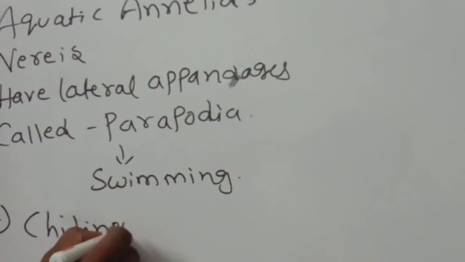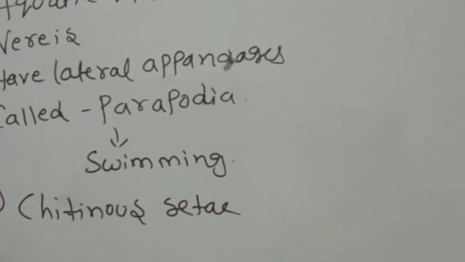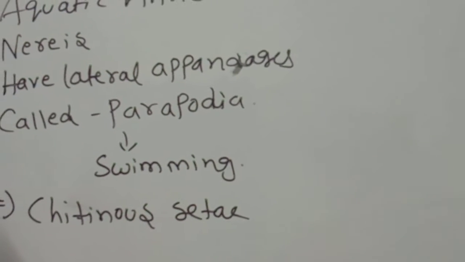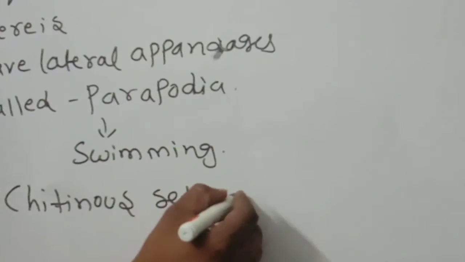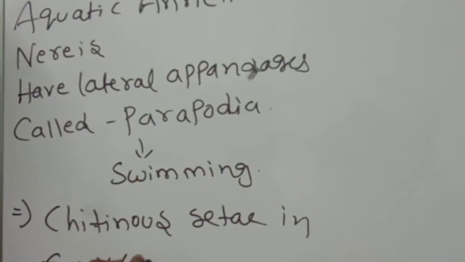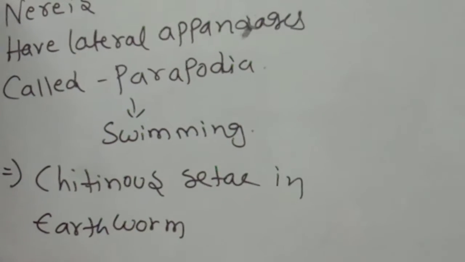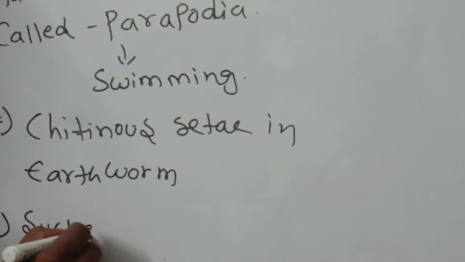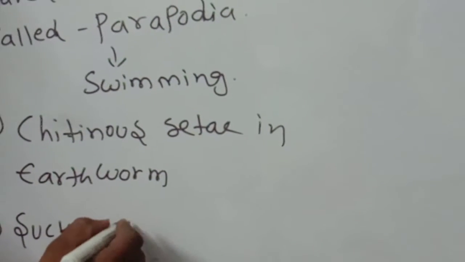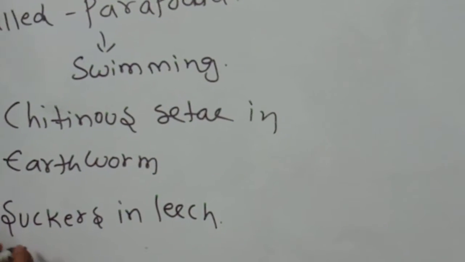Chitinous, very strong. Setae. Chitinous setae are present in the earthworm. In earthworm also present. And suckers in leech help in locomotion.